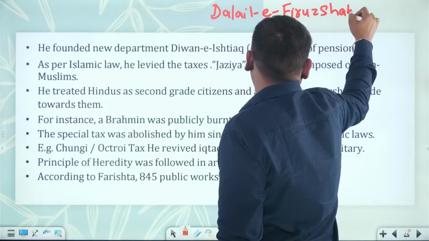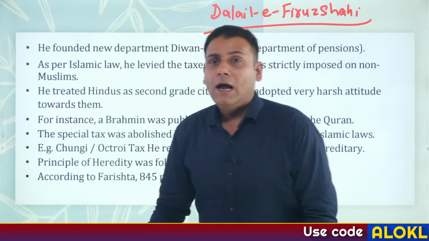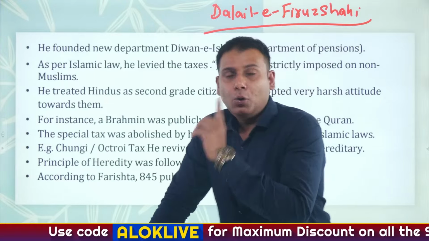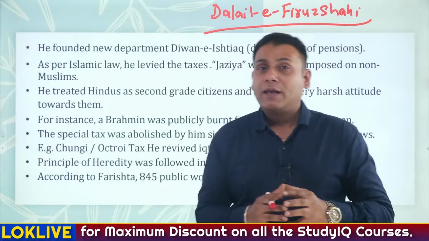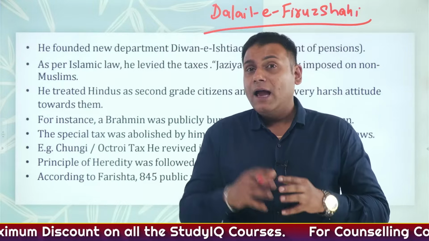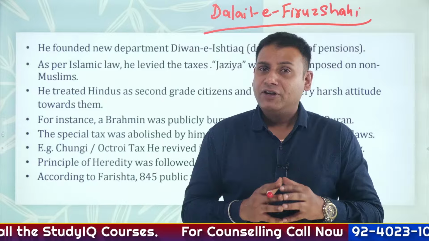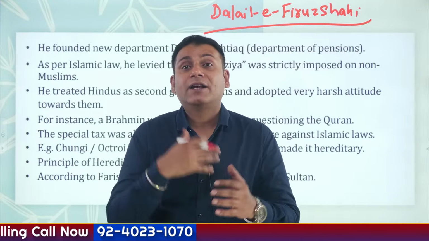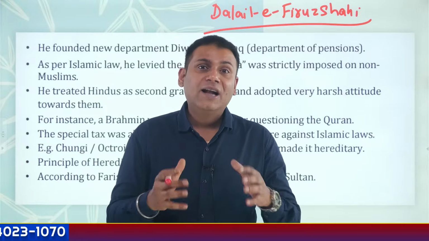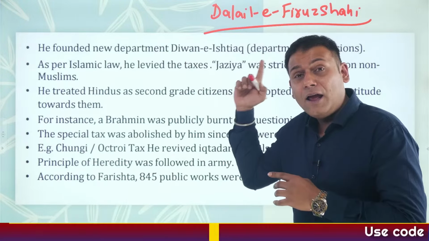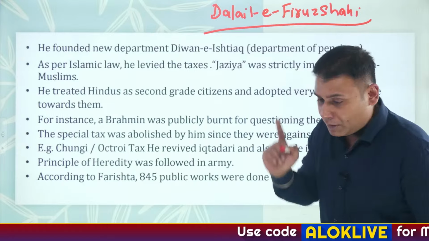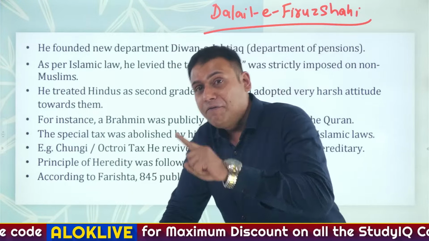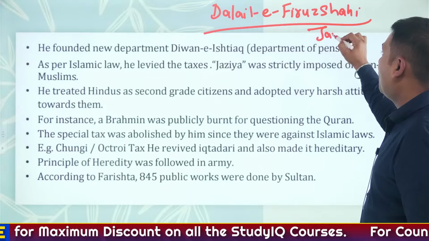Please remember the name. I'll repeat the points again. Firoz Shah Tughlaq attacked the famous Jwalamukhi temple. And after that, he took away 1,000 manuscripts from that temple. And these 1,000 Sanskrit manuscripts were translated into the Persian language. And the translated version was referred to as Dalail-e-Firoz Shahi. Now, this person led an expedition to the region of Sindh and defeated the ruler of Sindh, whose name was Jambamnia.